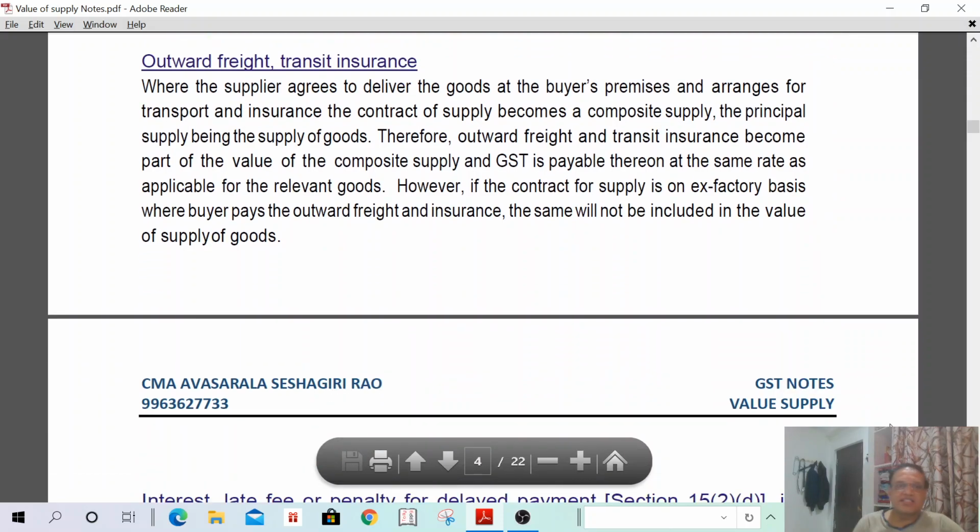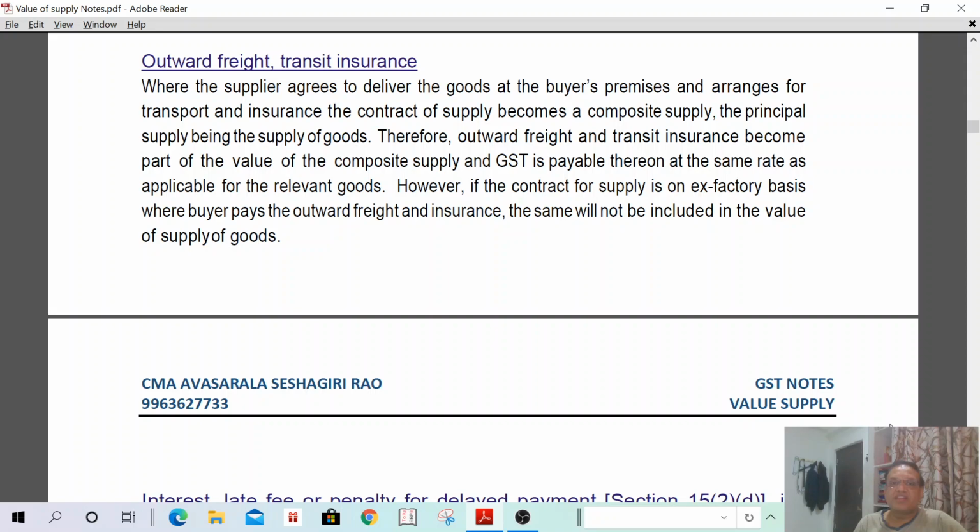Outward freight and transit insurance: where the supplier agrees to deliver the goods at the buyer's premises and arranges for the transport and insurance, the contract of supply becomes a composite supply, the principal supply being supply of goods. Therefore, outward freight and transit insurance become part of the value of the composite supply, and GST is payable thereon at the same rate as applicable for the relevant goods. However, if the contract for supply is on ex-factory basis, where the buyer pays outward freight and insurance, the same will not be included in the value of supply of goods.